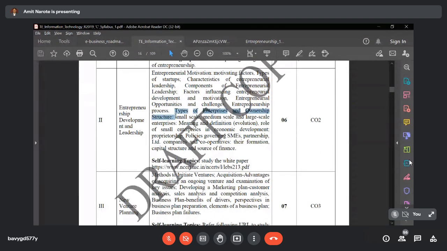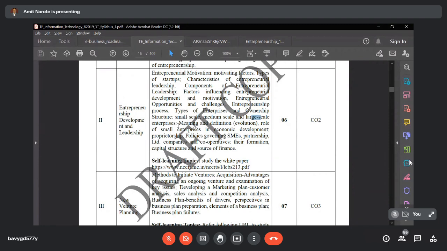So what are the types of entrepreneurs and what is the ownership structure that we are going to discuss in this chapter? There are basically three types of ownership structure, or entrepreneurship structure. First is small scale, then medium scale, and third is large scale enterprises. So in India, we have broken down entrepreneurship into three parts: small scale, medium scale, and large scale entrepreneurship.